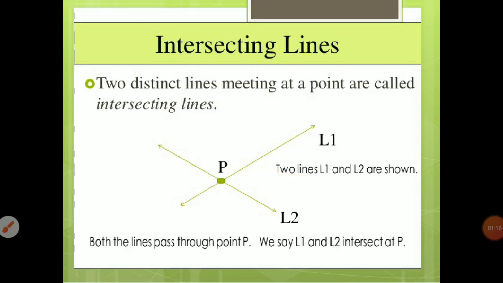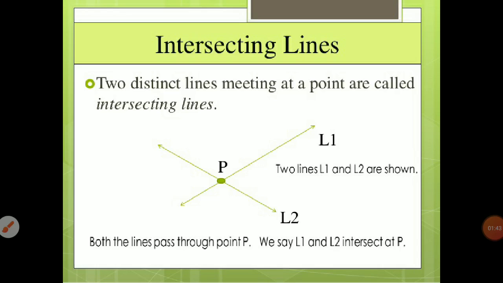Now the next is intersecting lines. Two distinct lines meeting at a point are called intersecting lines. Here you can see that line L1 and line L2 intersect at point P. Two lines L1 and L2 are shown.